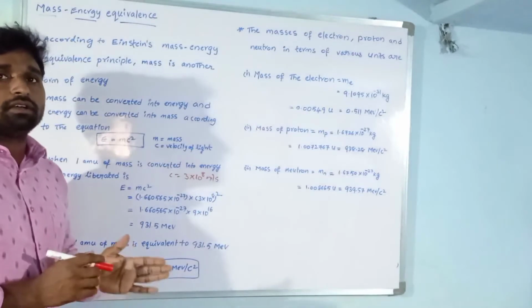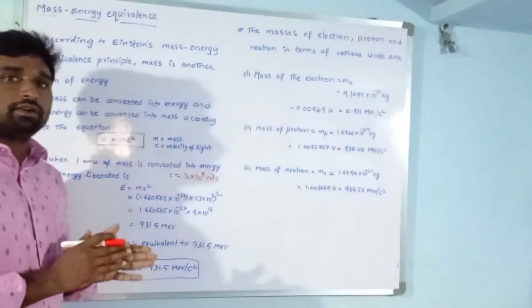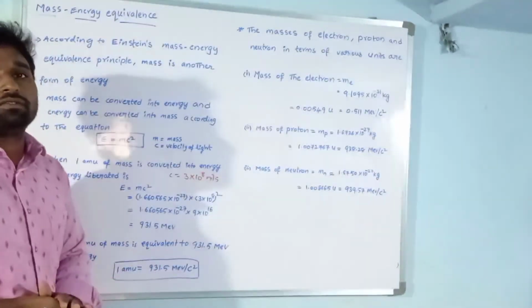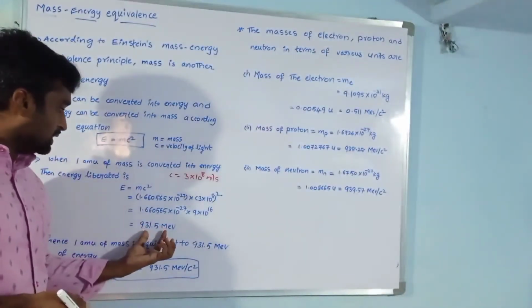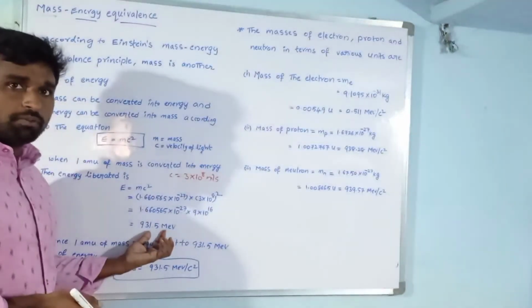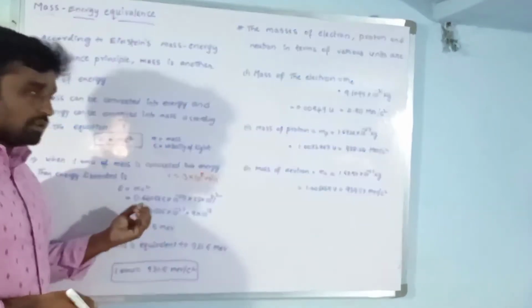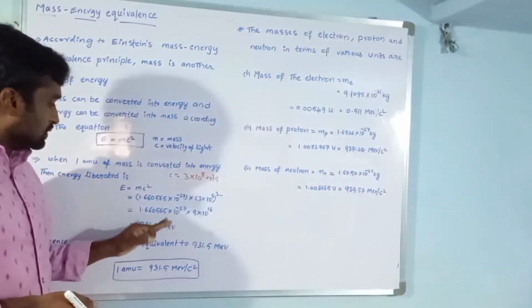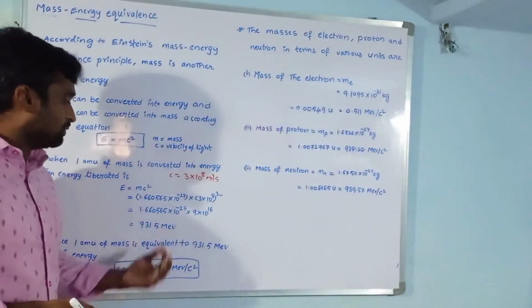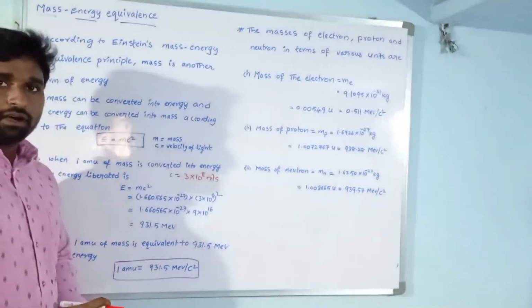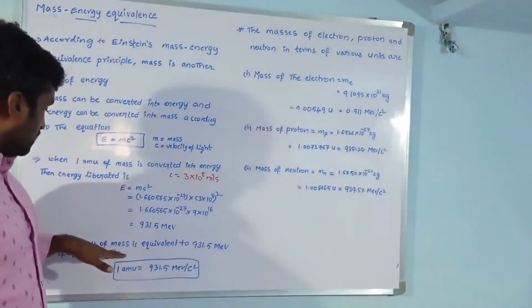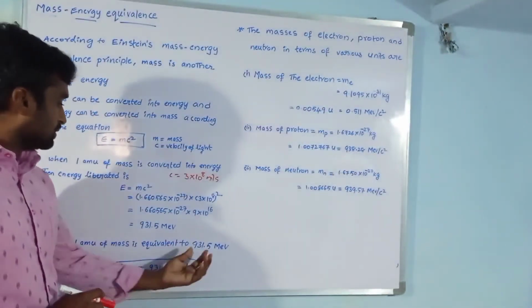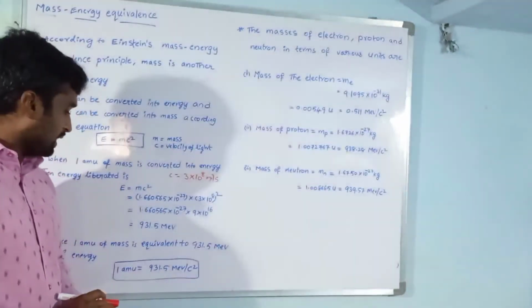Energy can be converted into mass and mass can be converted into energy. One atomic mass unit of mass converted into energy gives 931.5 mega electron volt. Hence one AMU of mass is equivalent to 931.5 mega electron volts.